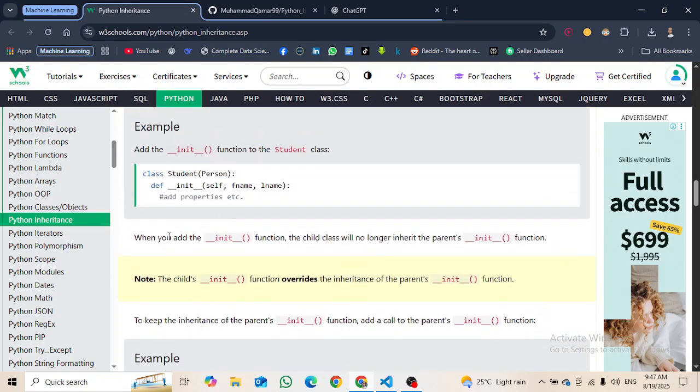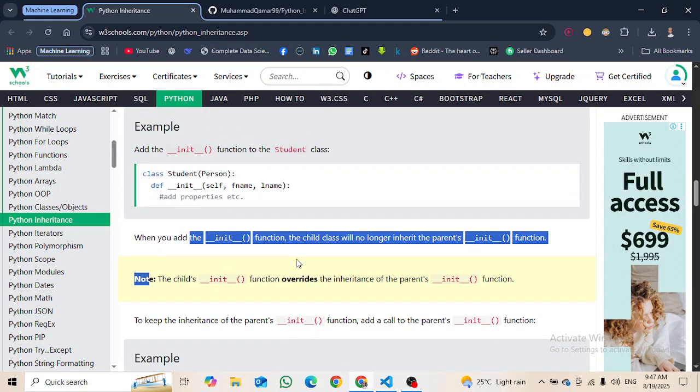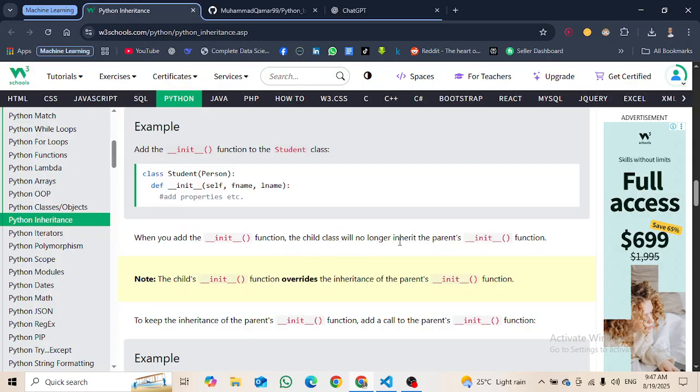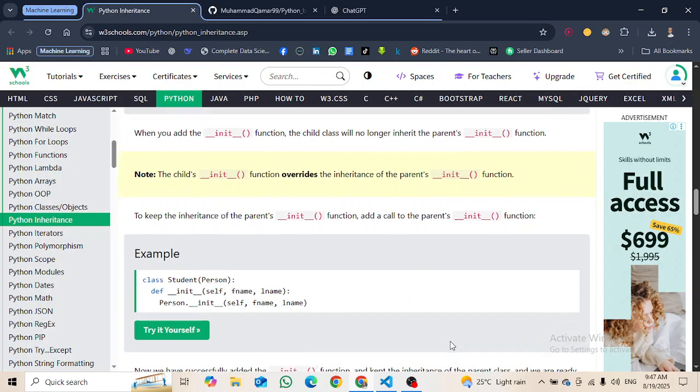Add properties, etc. When you add the initialize function, the child class will no longer inherit the parent's initialize function. Note the child's initialize function overrides the inheritance of the parent's initialize function. To keep the inheritance of the parent's initialize function, add a call to the parent's initialize function.